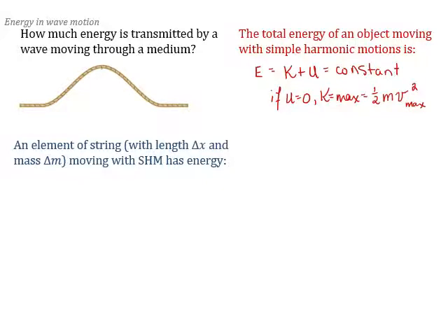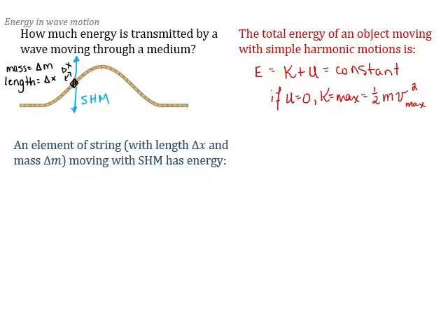Okay, so let's apply this to our wave on the string. Let's look at our wave on a string. Let's pick a little piece of that string, an element of the string, and let's say that that element of string has mass that we'll call delta M. That delta just means a small bit, and it has a little bit of length that we'll call delta X. So I'll label in my delta X, that's how long it is. And the motion of that string is that it goes up and down with simple harmonic motion.